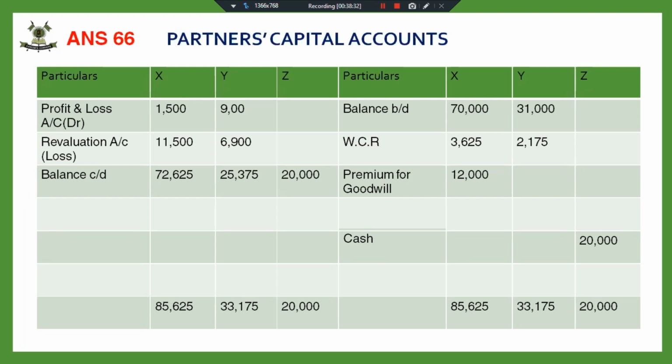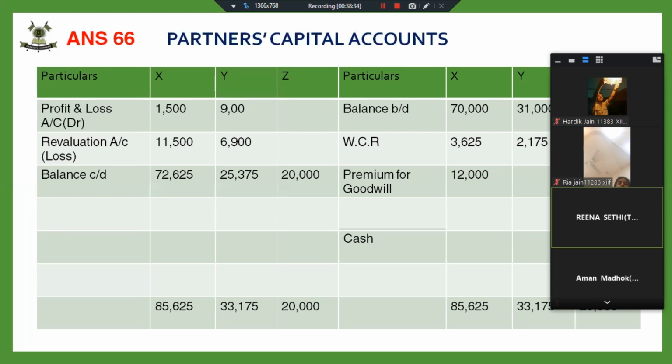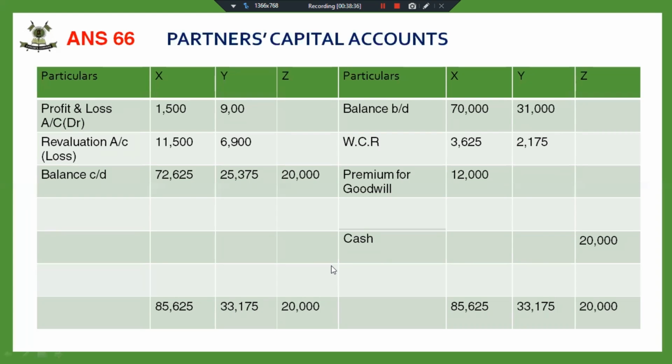I hope you have noted down the partner's capital account. Those who have not, note down this partner's capital account.